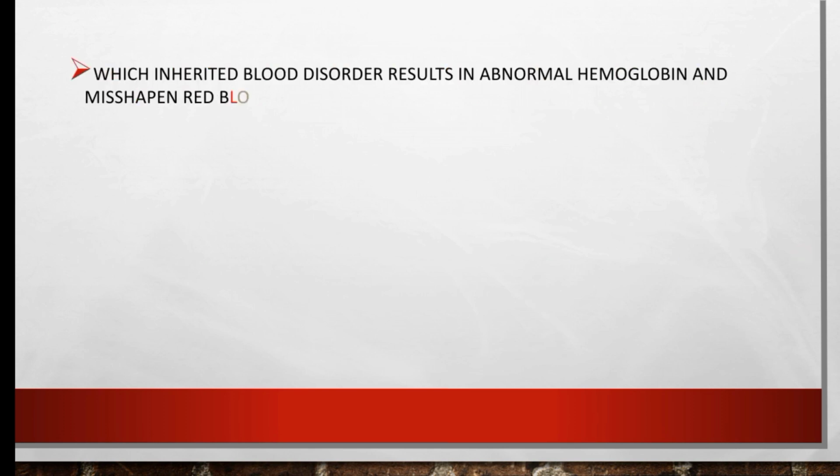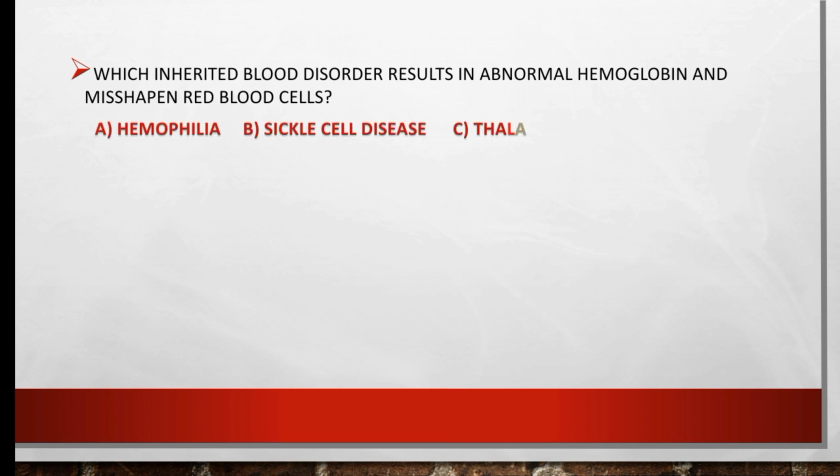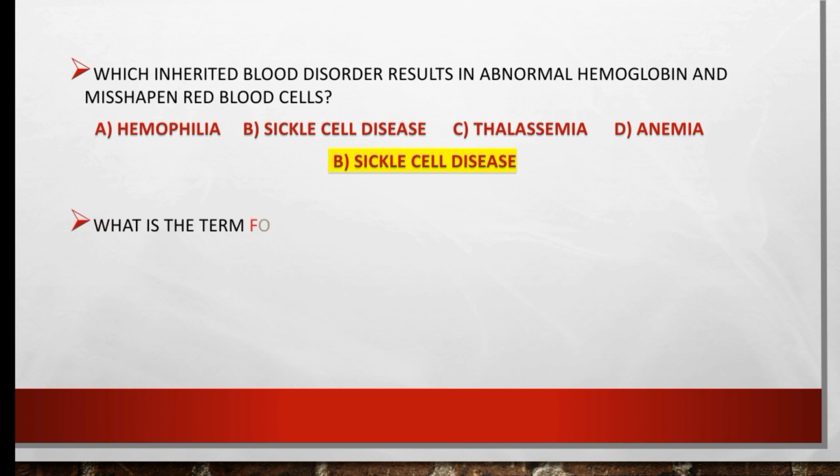Which inherited blood disorder results in abnormal hemoglobin and misshapen red blood cells? Hemophilia, sickle cell disease, thalassemia, or anemia. So the right option is sickle cell disease. This disorder results in abnormal hemoglobin and misshapen red blood cells. The right option is B.